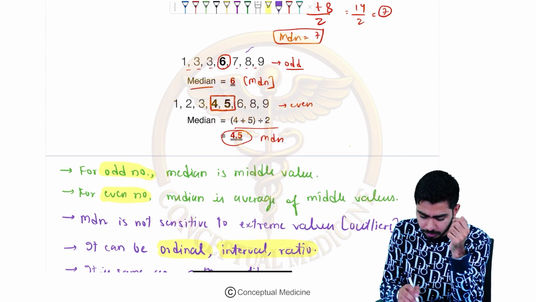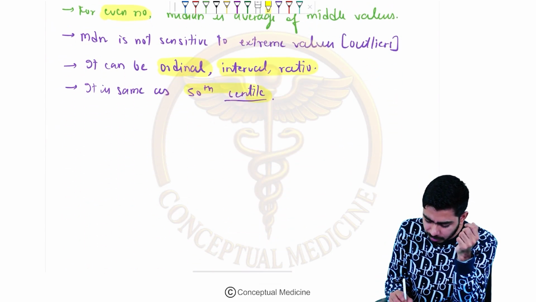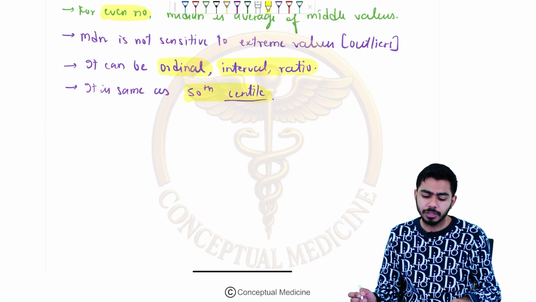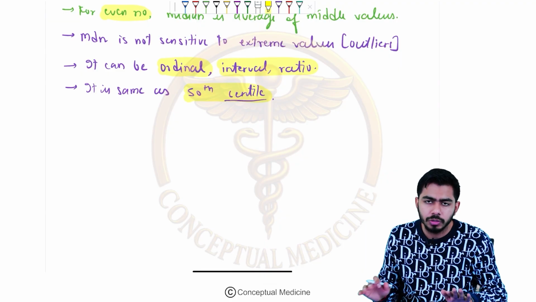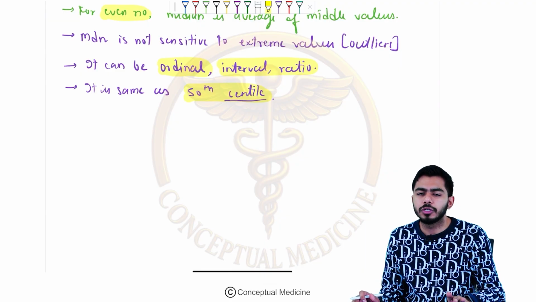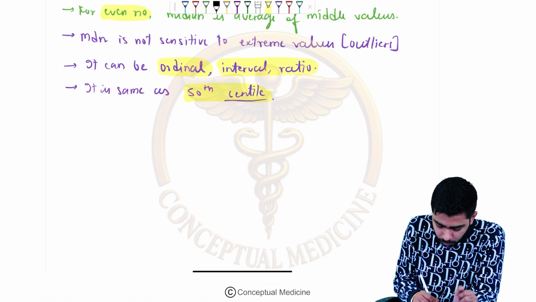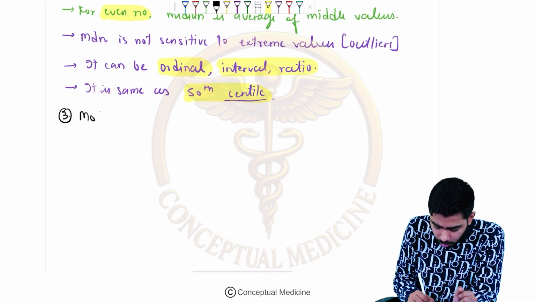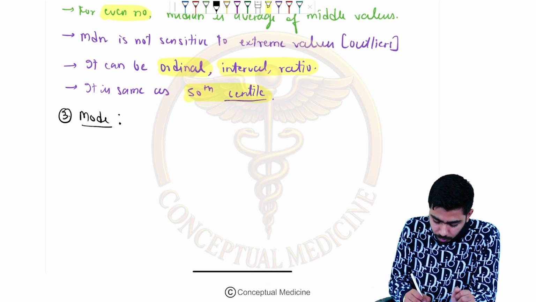Okay, so no worries about that. So it is also called the 50th centile. Sometimes in the MCQ they are asking us, that's why I just mentioned it over here, right? So once we are clear with the median, I hope there is no doubt in your mind regarding the mean and median. Now I am moving on to the mode, and I want you to clear the doubt of the mode as well. I want you to understand it very, very crystal clear, what is the mode.